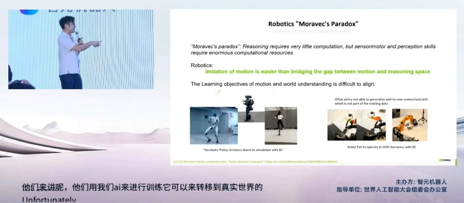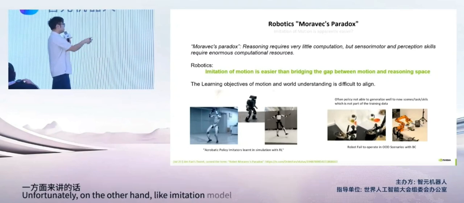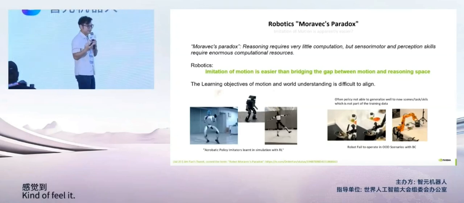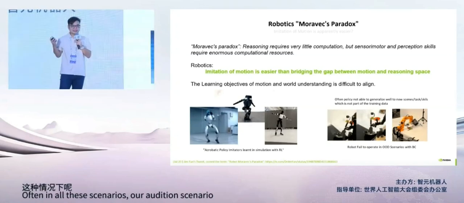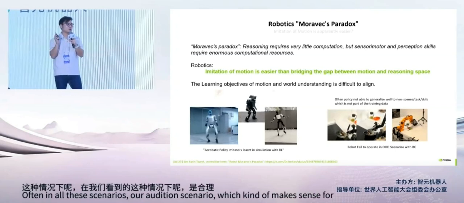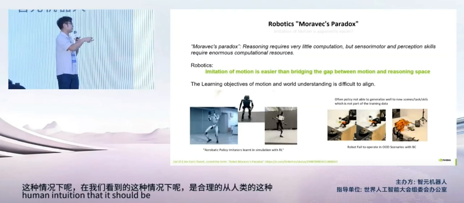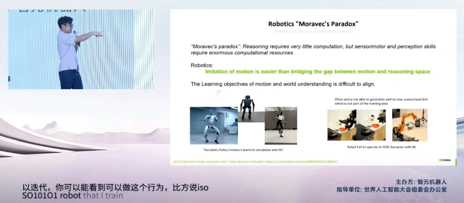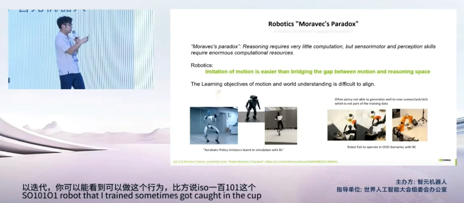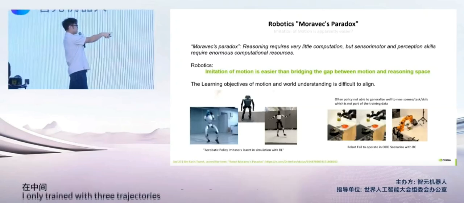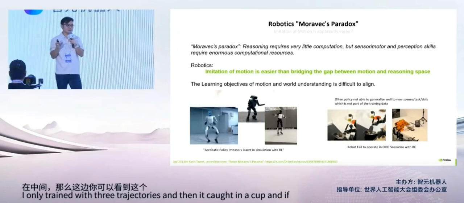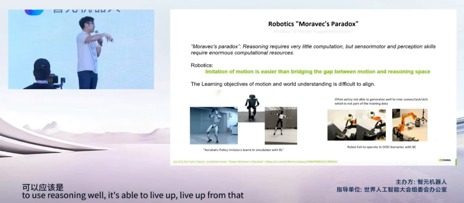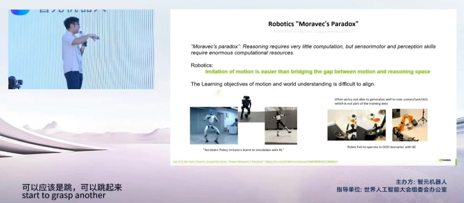Unfortunately, on the other hand, imitation models often fail in OOD scenarios, out-of-distribution scenarios, which kind of makes sense from human intuition that it should be able to recover from that behavior. Like the SO101 robot that I trained, sometimes it got caught in the cup. I only trained it with 30 trajectories, and then it got caught in the cup, and if we are able to use reasoning well, it's able to lift up from that OOD scenario and then start to grasp another object.